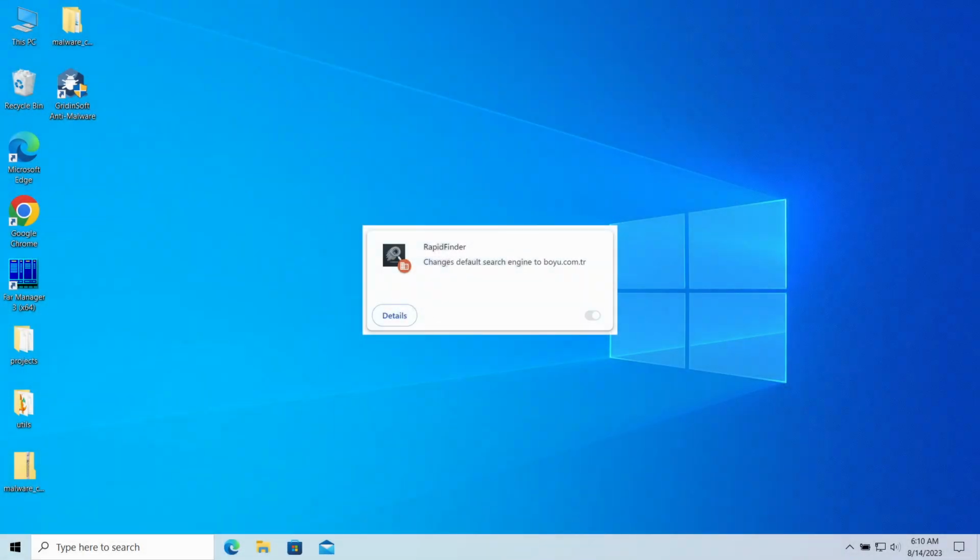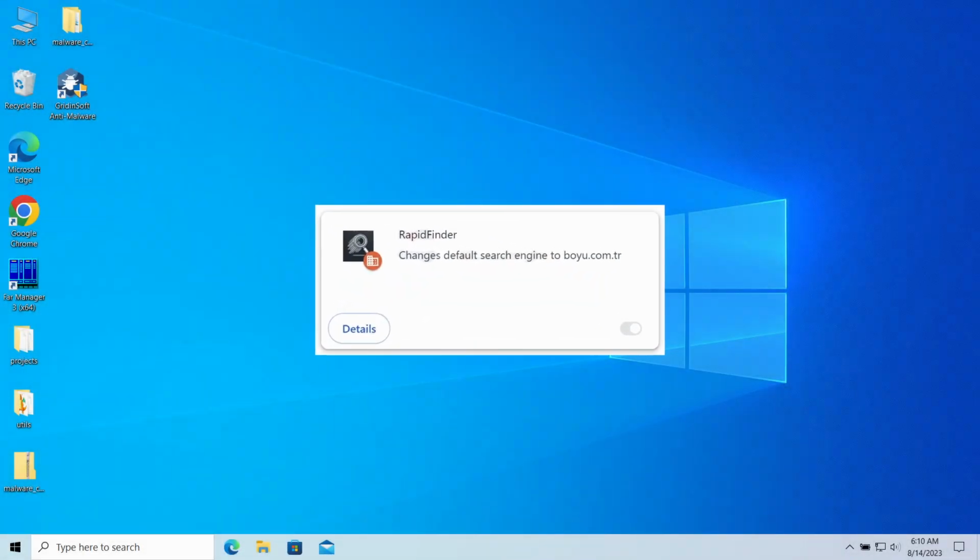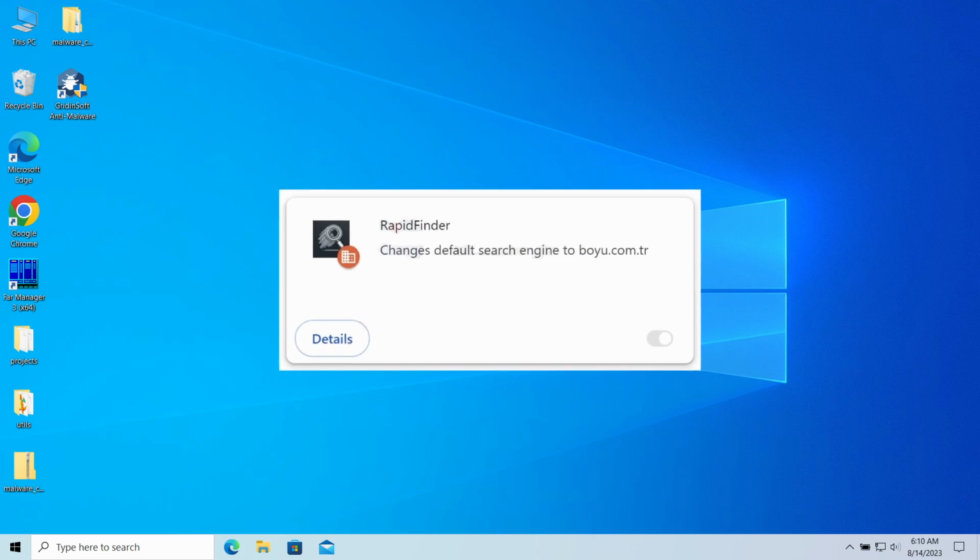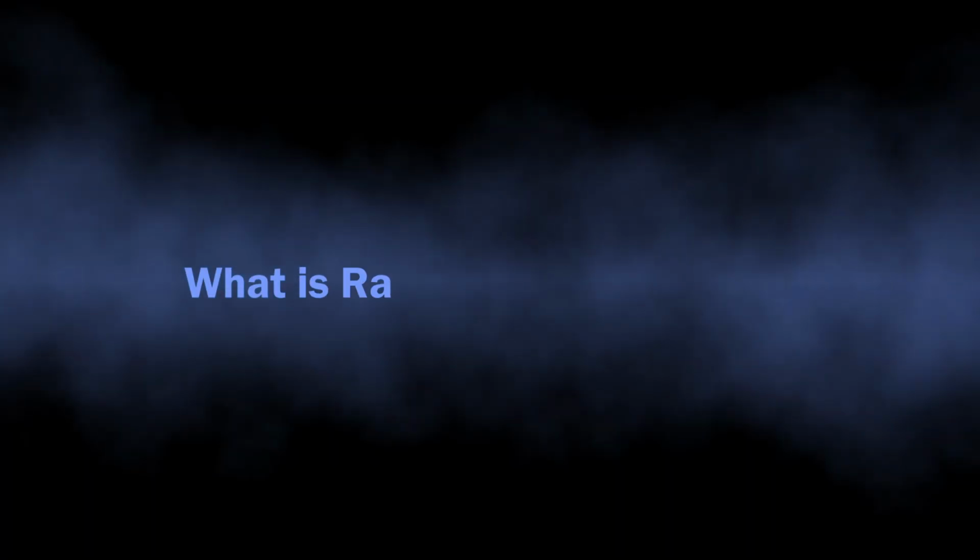Hello ladies and gentlemen, today I would like to explain how to remove the RapidFinder browser extension. This extension may unexpectedly appear in your browser, making it impossible to use, as every single attempt to search in Google throws you to a strange website. In this video, I will explain what RapidFinder extension is, how it appeared, and how to remove it.